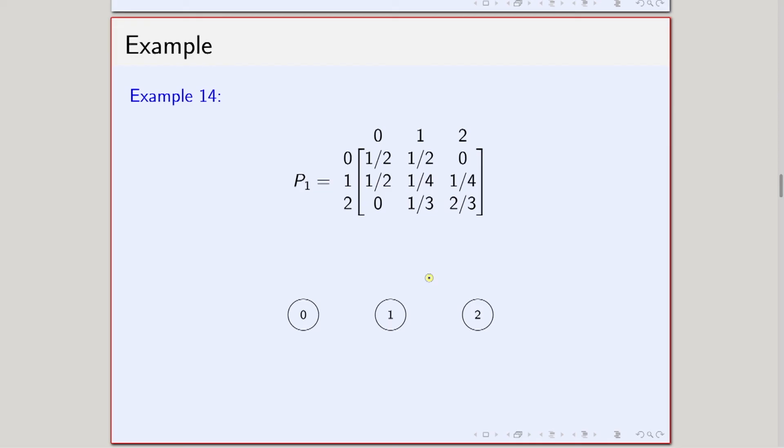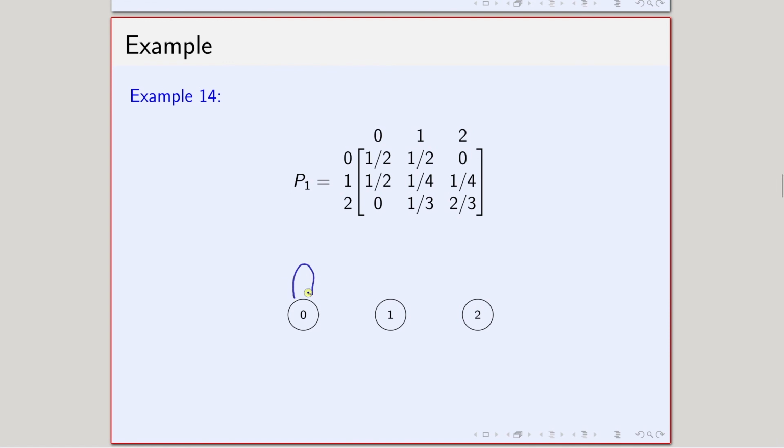To do this one, the easiest way is to draw the graph. What kind of graph? Let us discuss that. So, in this case, I have 3 states 0, 1, 2. Suppose these are the states. Now, you see that in one step there is a positive probability for going from 0 to 0.